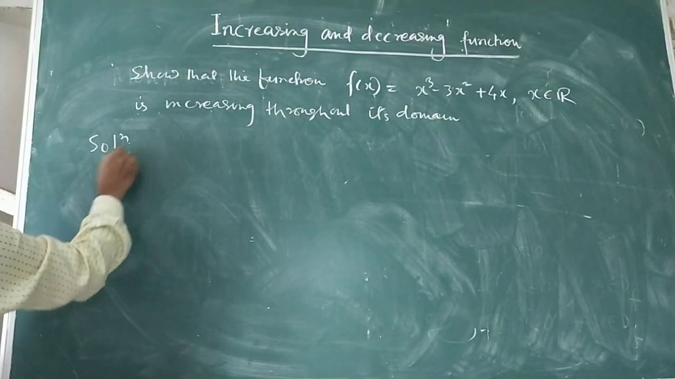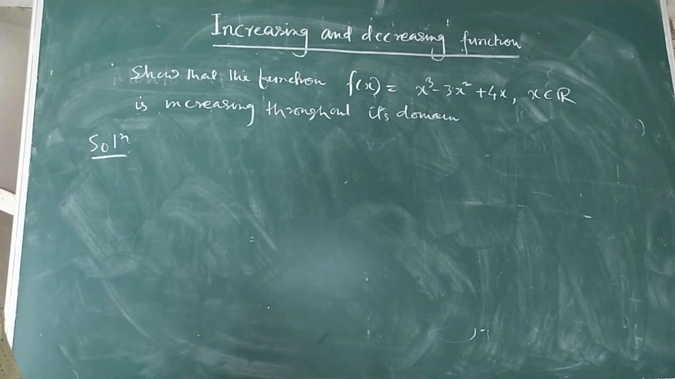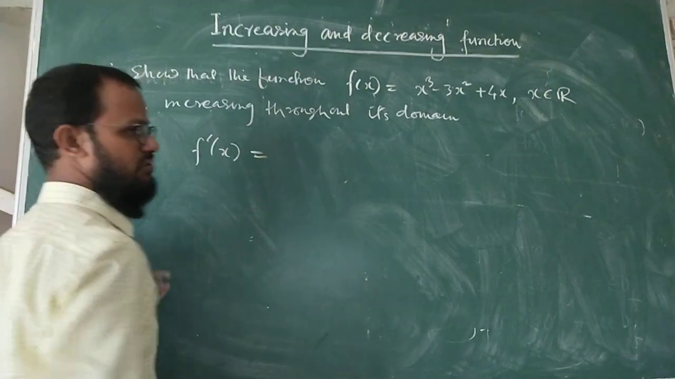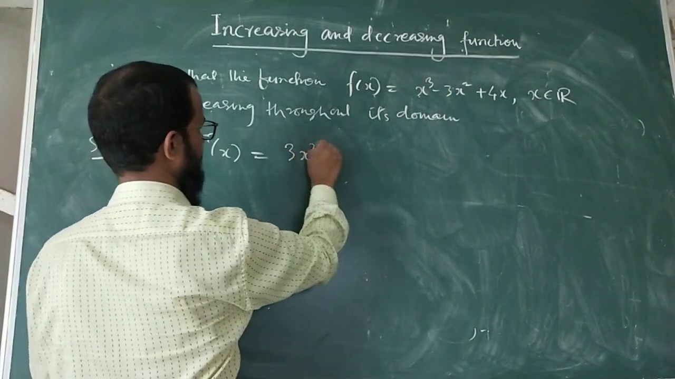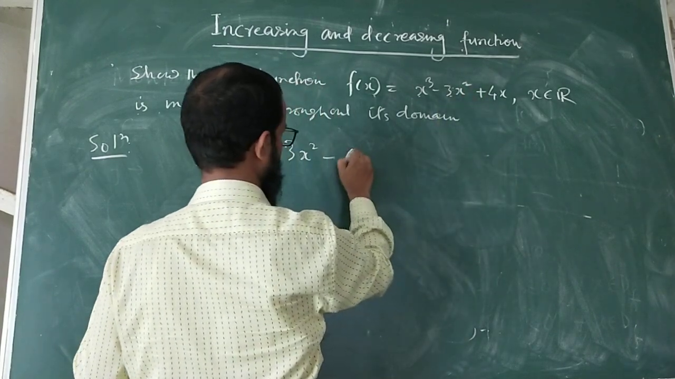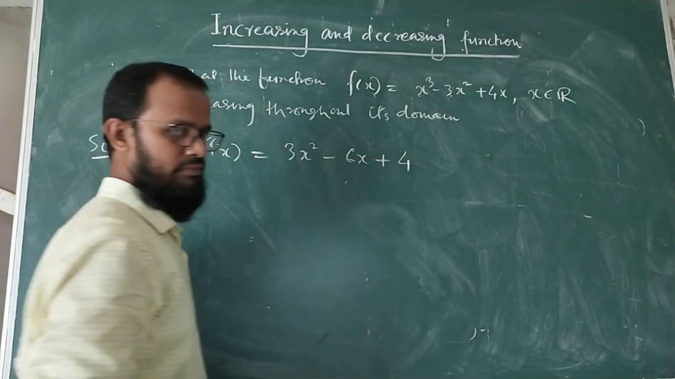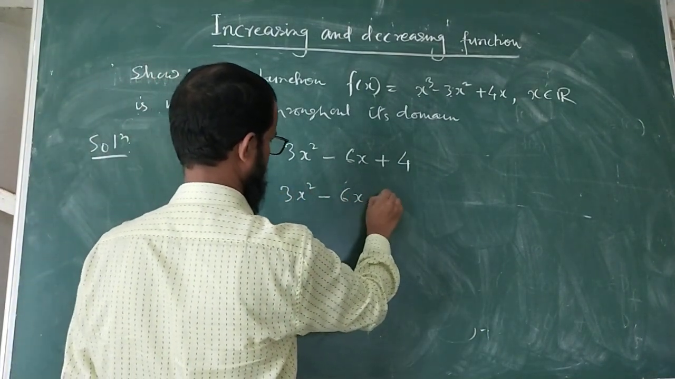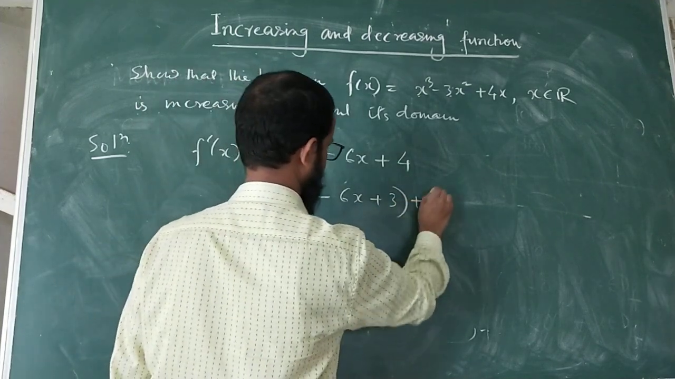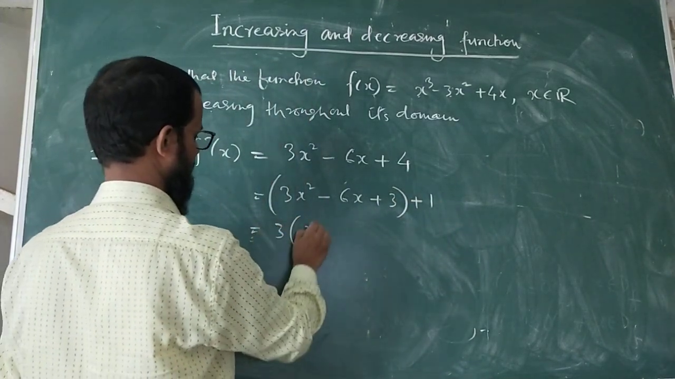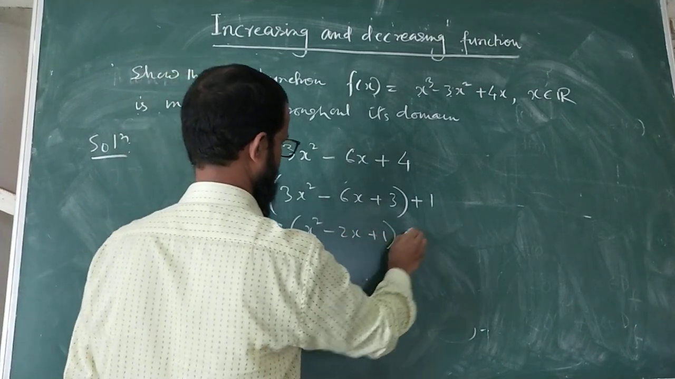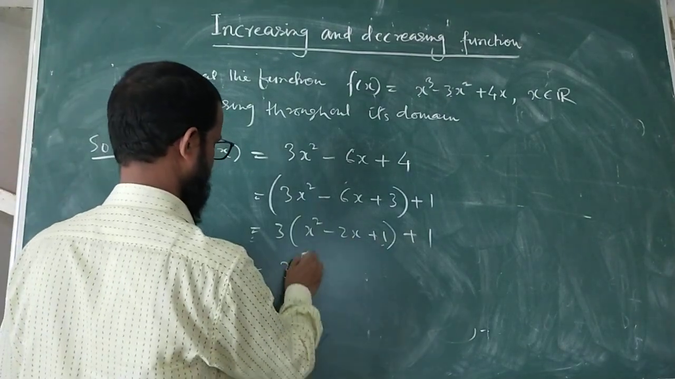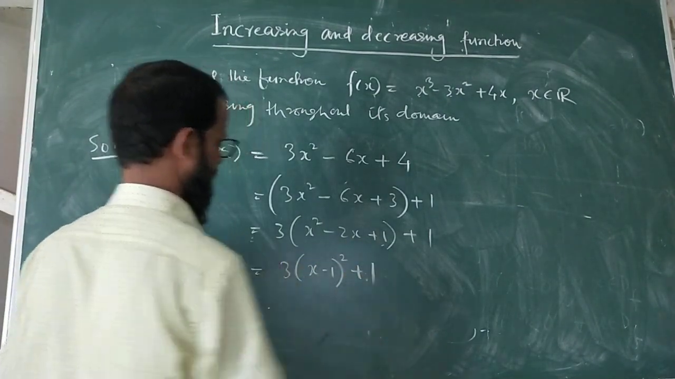So to know whether a function is increasing, you must know about f dash x. So find f dash x. If you differentiate this function, derivative of x cube is equal to what? 3x square. Derivative of 3x square is equal to what? 6x plus 4. A little arrangement is required. 3x square minus 6x plus 3 plus 1. I am writing like that. And if you take 3 common, you get x square minus 2x plus 1 plus 1. These are simple calculations. And this can be written as 3 into (x minus 1) whole square plus 1.